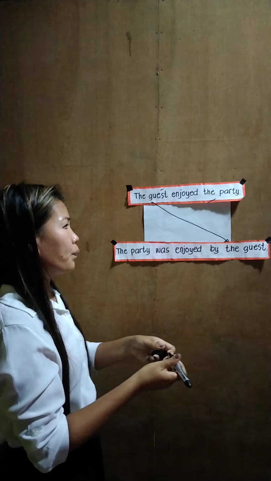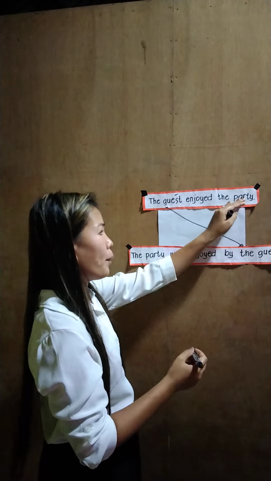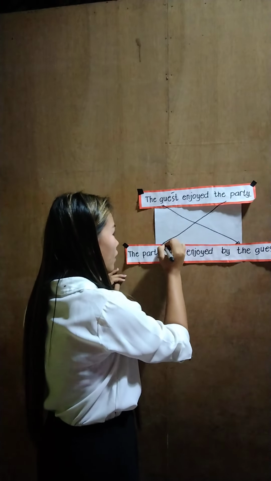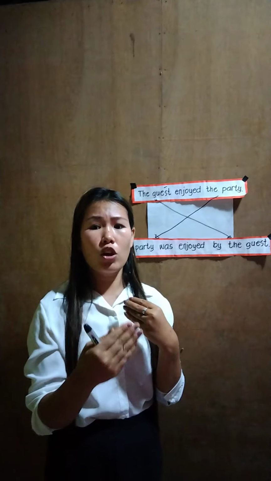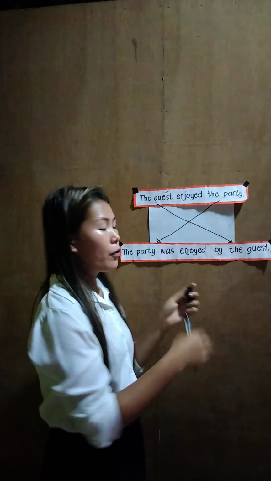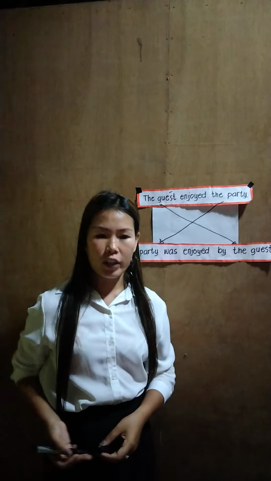So now, the object, the party, becomes the subject. However, the subject is no longer performing the action of the verb. Rather, it is being acted upon by the verb.